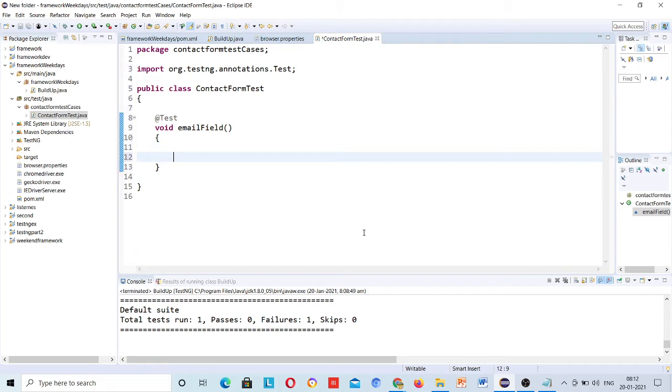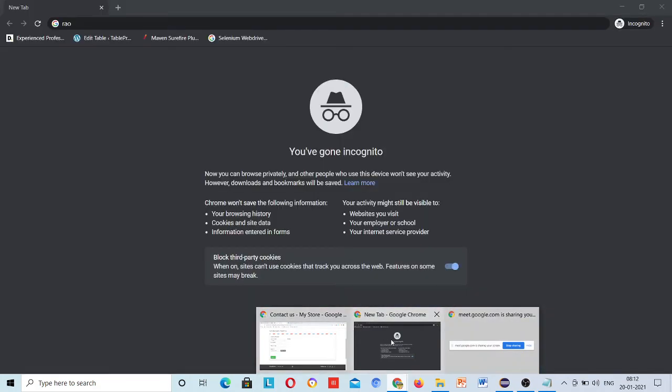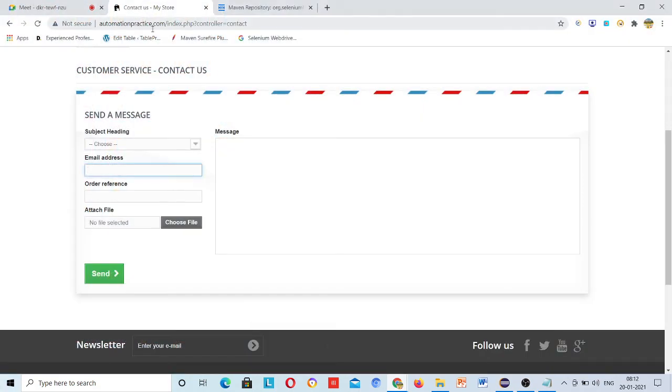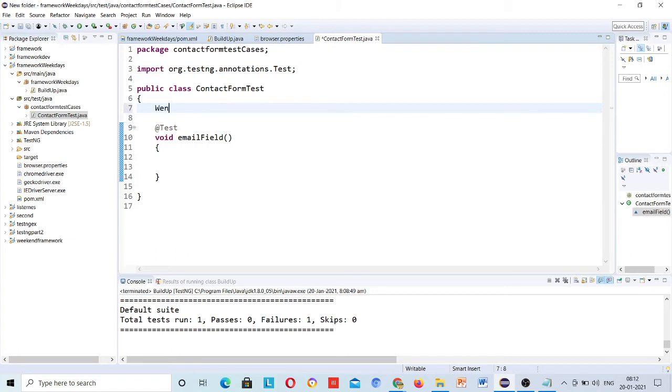So in the email field, first of all you have to redirect to this location. Just declare WebDriver here. As of now just do this, and then